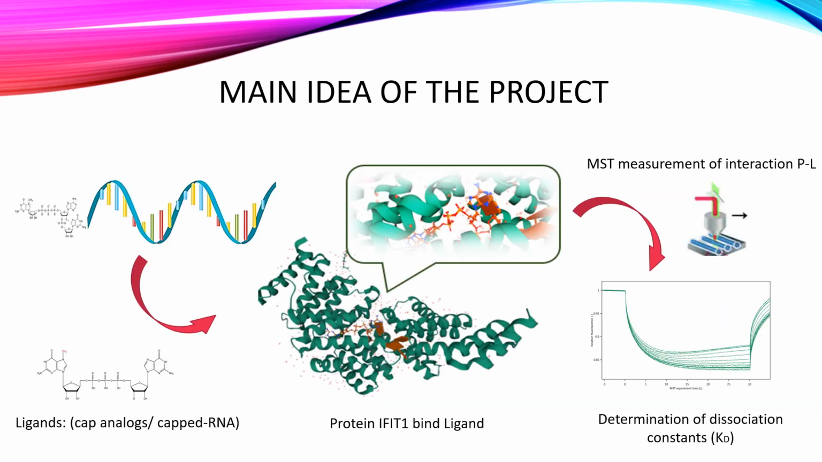The main idea of the project is to obtain IFIT1 protein and then to determine the dissociation constant on the basis of microscale thermophoresis measurements, with ligands for this protein being pure cap analogs or capped RNA molecules.